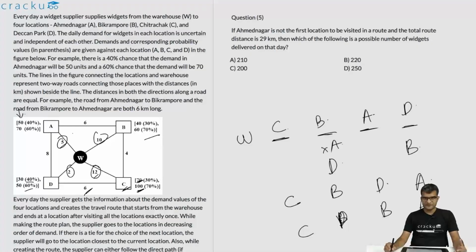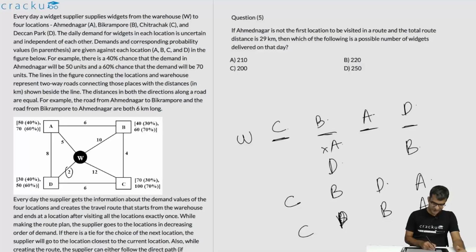One thing you'll notice is that if you are visiting directly from D to B, you will have to traverse 12 kilometers over here, and you have already traversed 12 kilometers going from W to C. So clearly in any of these, the total distance traveled will be greater than 29. You can either calculate it, or you can infer it logically. Because if you are going from C to either B or D, you will cover 4 or 6 kilometers. And if the path of directly going to B from D is there, that is adding 12 kilometers, and the overall distance covered will definitely be greater than 29. So you can immediately rule out these two options.